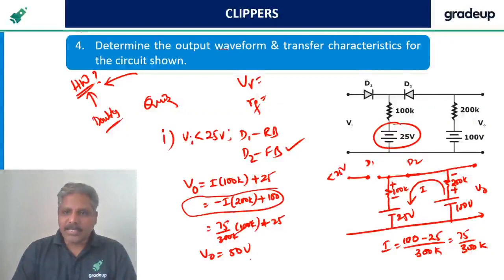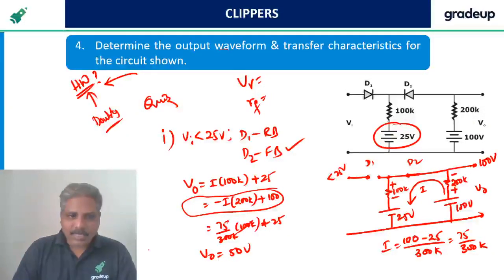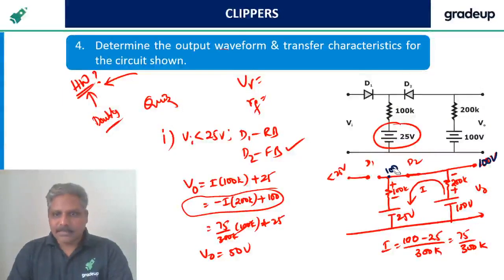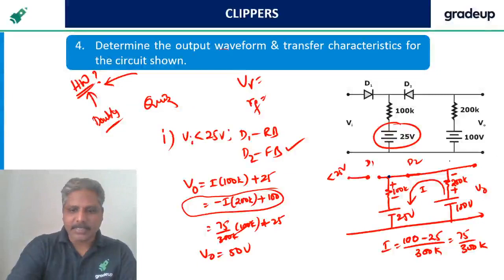Right, what is this voltage? The output voltage here is, sorry, not 100 volts, 50 volts. We calculated it as 50 volts, right?